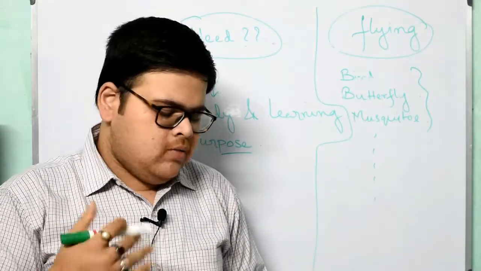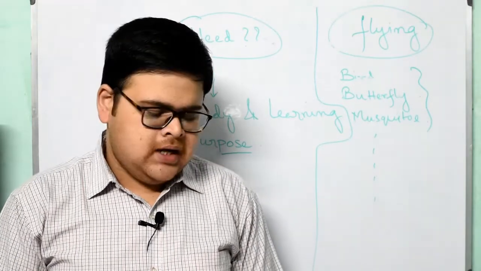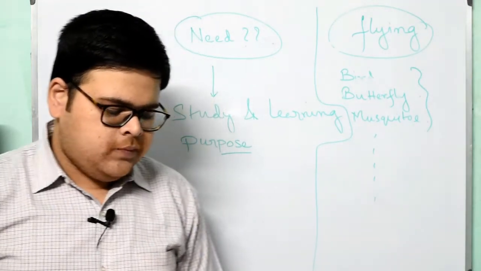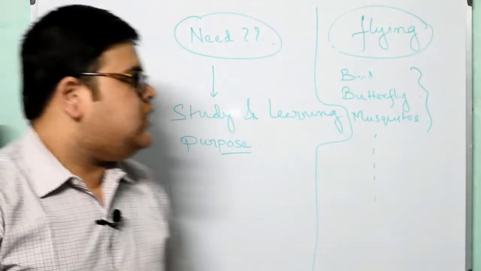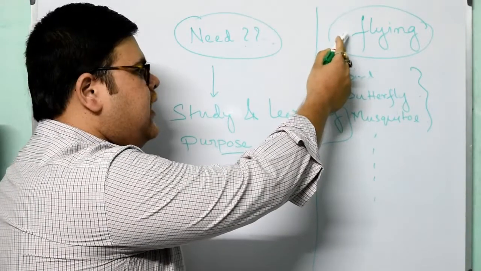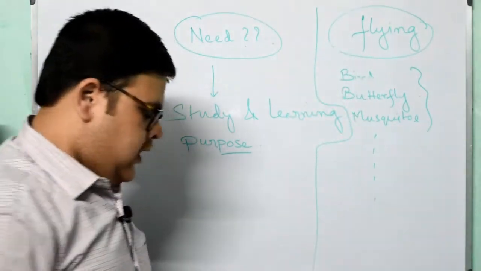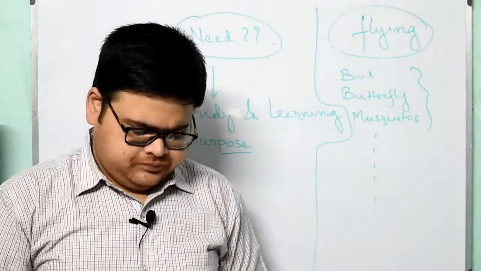Now moving on. What is classification? What do we understand by classification? Classification is the act of putting organisms into groups based on their characteristics. See, the characteristic is flying. Based on that, we have grouped several organisms.